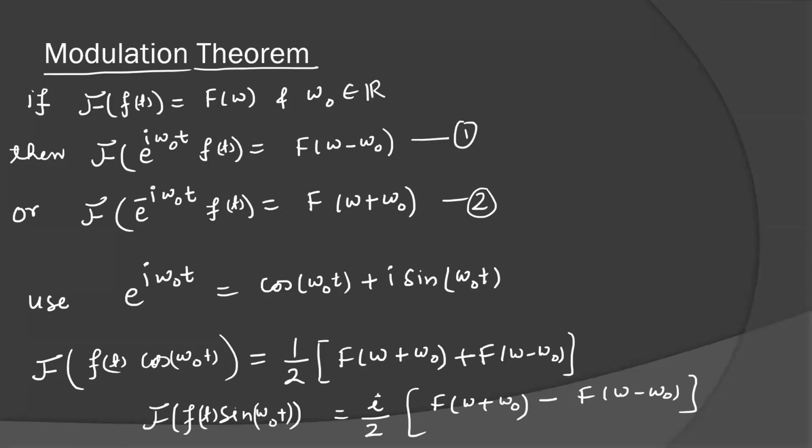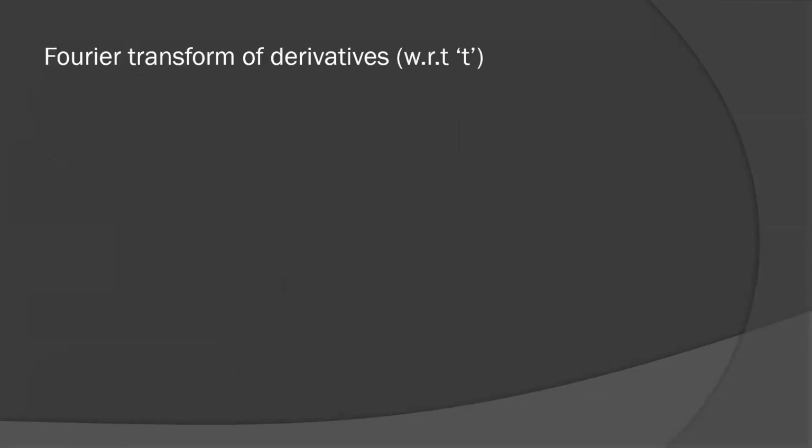Next, we have one more important result: Fourier transformation of a derivative. In the Fourier transformation of a derivative, we have two results: derivative with respect to t and derivative with respect to frequency. So let's see first the derivative with respect to t. The statement is not very important at the BTech level. If you are in a master's, doing research or some PG course in mathematics, then the statement has an important role here. Let's see what the statement is.